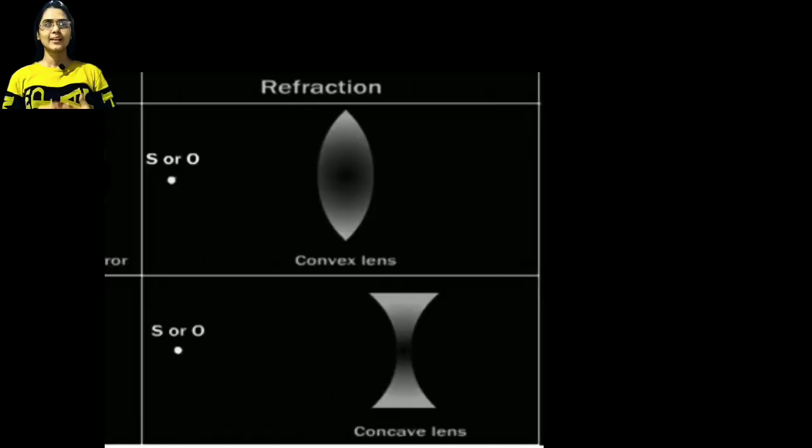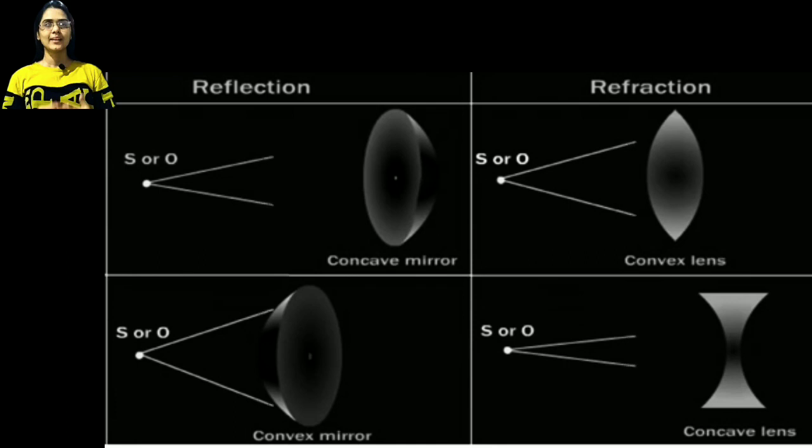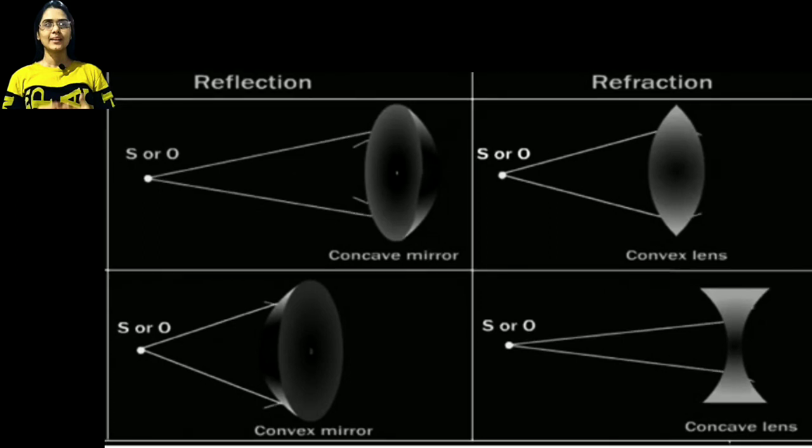Let's start. Image. When some light rays, either produced by a point source S or reflected by a point object O, strike a smooth surface, either reflection or refraction will take place.